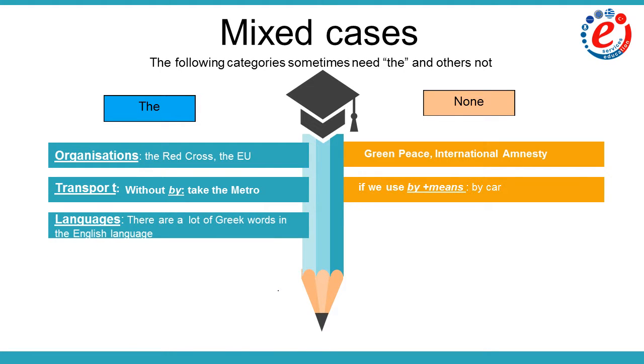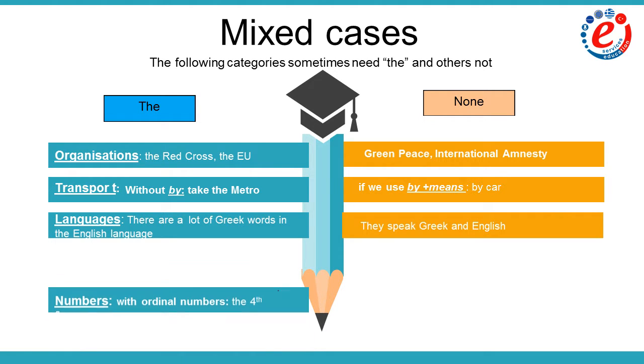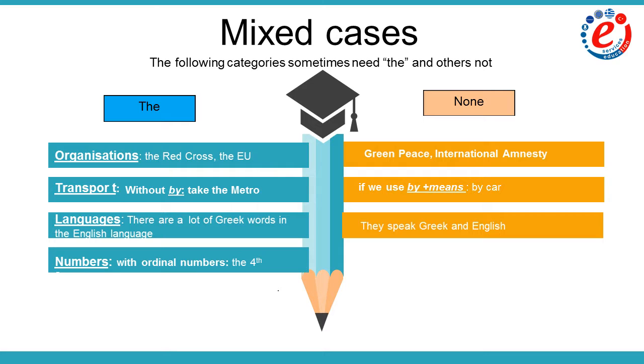Language is another mixed category. In this case, where the word language is mentioned, we have to use the definite article the. There are a lot of Greek words in the English language. Otherwise, we omit it. They speak Greek and English. Here, the word language is not mentioned at all. Another case is numbers. With ordinal numbers, we use the: the fourth, whereas with cardinal numbers, we don't.